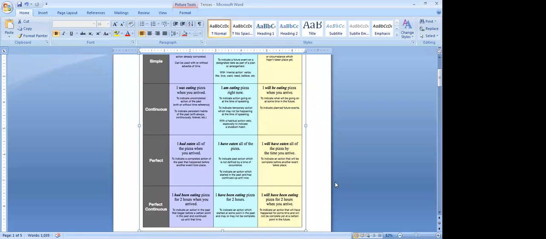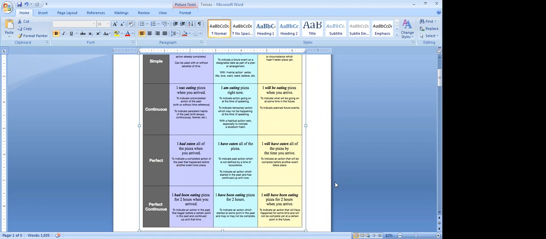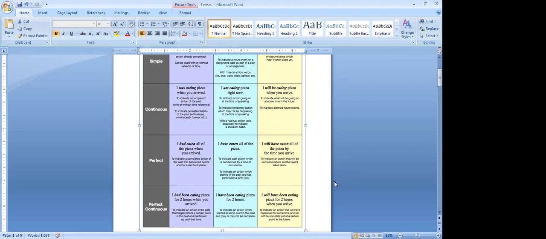Is, was, will, has, have, had, did, do, does. These can be your principal verbs also, or these can be your auxiliary verbs as well. So when we are talking about the perfect tense, we see that an auxiliary verb is compulsory, but that auxiliary verb will also have its own auxiliary verb. Yes, ma'am. Okay. Getting it?